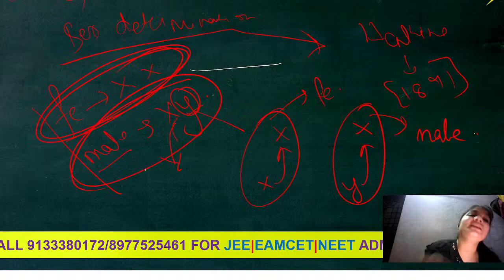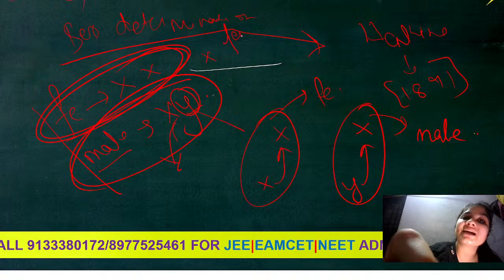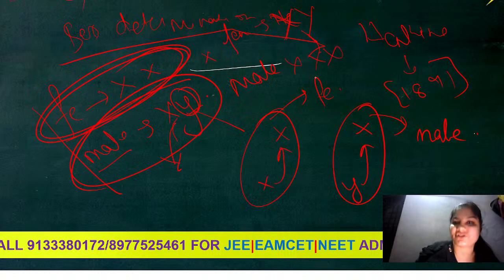But in chicken or hen, the females are in heterozygous condition, that means they are XY, and the males are in homozygous condition. They are homozygous males in birds. So this is about the sex determination in human.